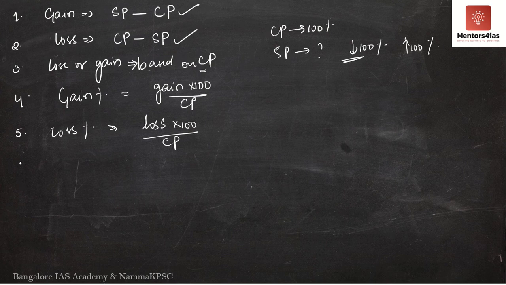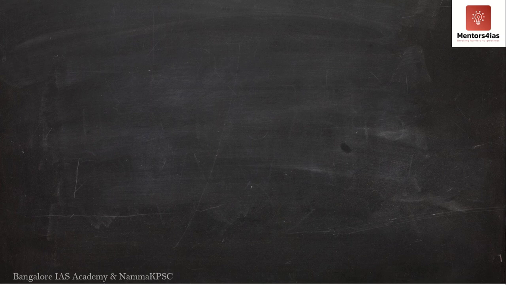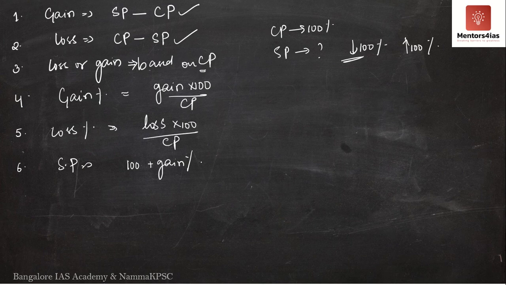Now, if you know the gain percentage and if you know the cost price, how do you determine the selling price? In order to determine the selling price, it is 100 plus gain percentage, divided by 100, into cost price. That will give you the selling price.